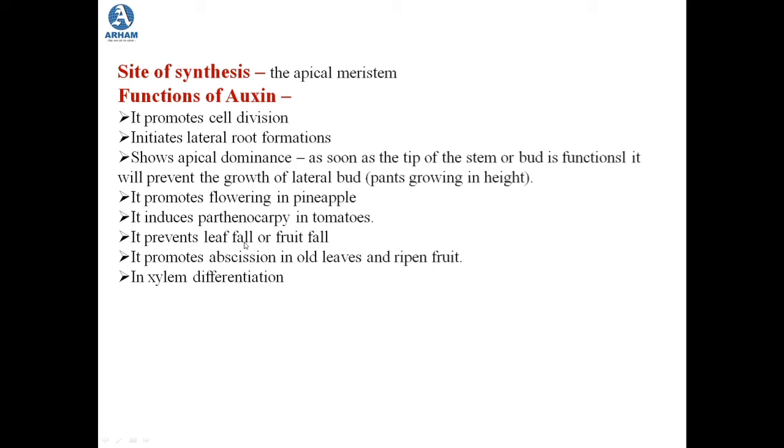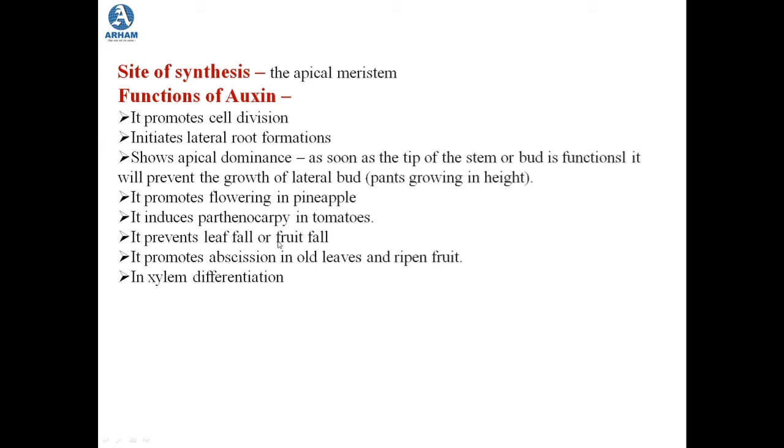Then it also prevents leaf fall or fruit fall. That means it prevents the premature falling of young leaves or unripened fruit. So it is again because of auxin. Then it promotes abscission of old leaves and ripened fruits. So it works in both directions.